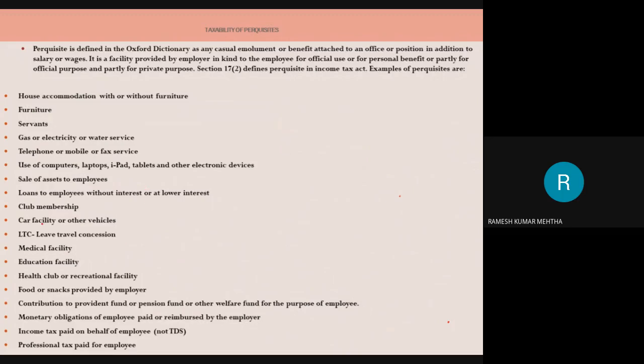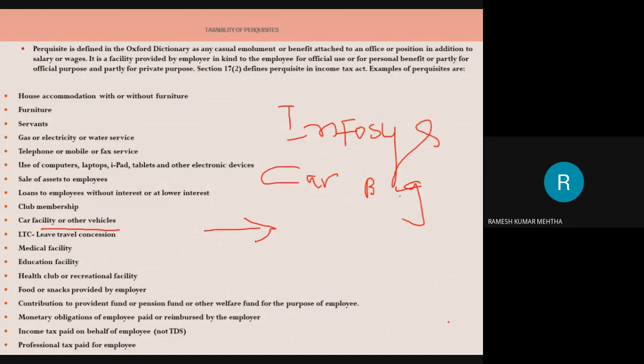Next one is car facility. This is very, very important. For example, now I am working in Infosys as a manager. Infosys provides me with a big car, and in the car, they are even providing me a driver, who is called a chauffeur.